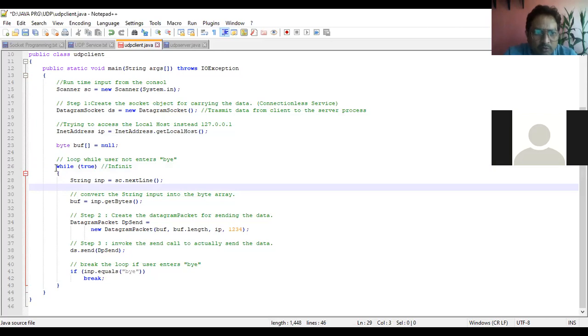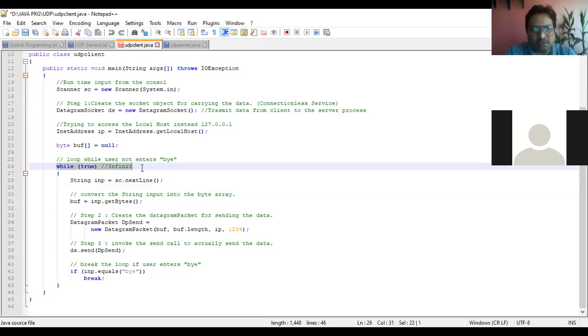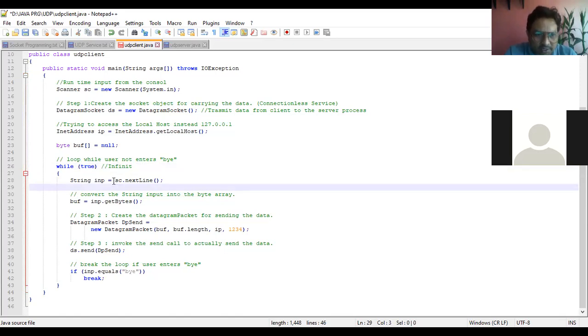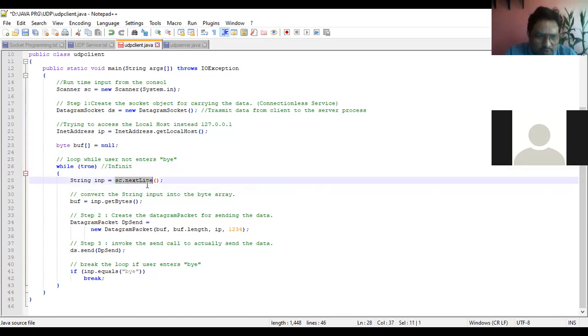So when will the loop terminate? As it is infinite, it will keep on executing. You are taking input from the console. You are reading a line from the keyboard at runtime. This will take input from the user at runtime.